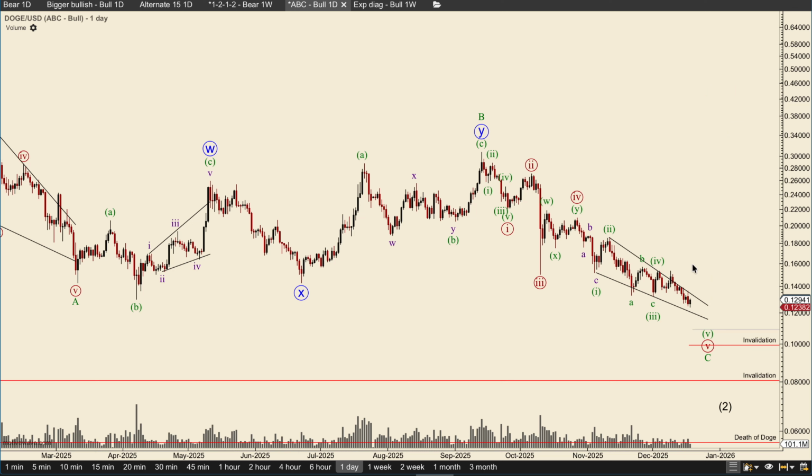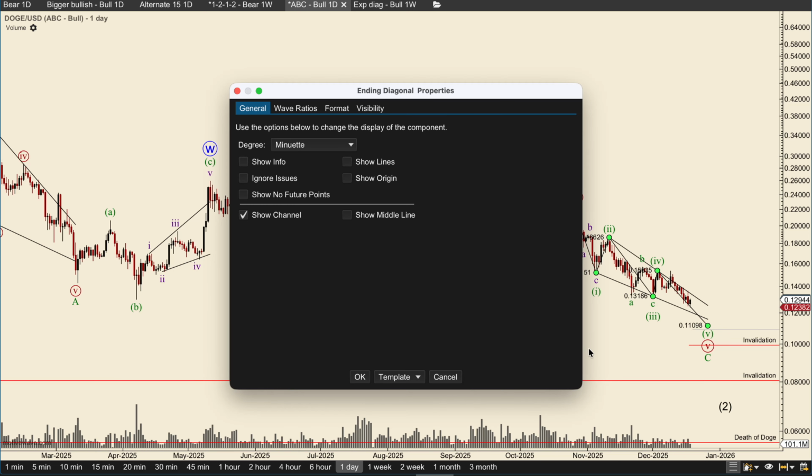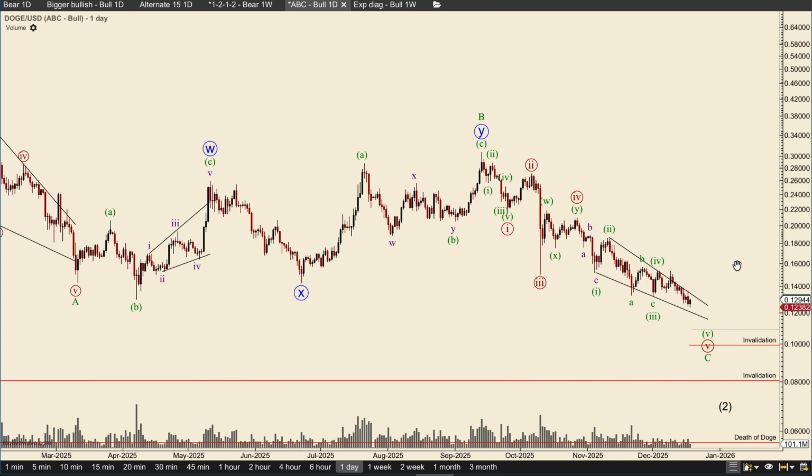That is very, very important to keep in mind. We could be done with the wave 5 here as well. It's very much possible, but we want to wait for a 1, 2, 3, 4, 5 and a retracement 1, 2, 3, and this is where I am looking for an entry for a long position. So keep an eye out on that.